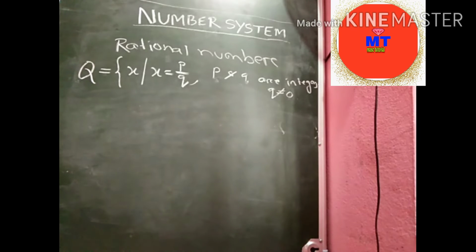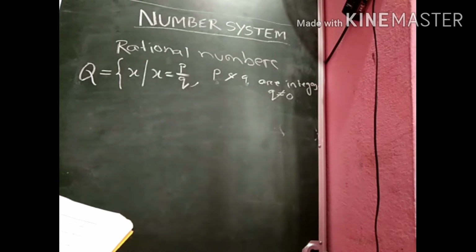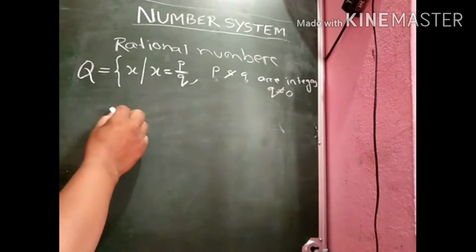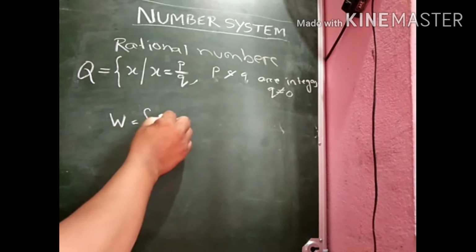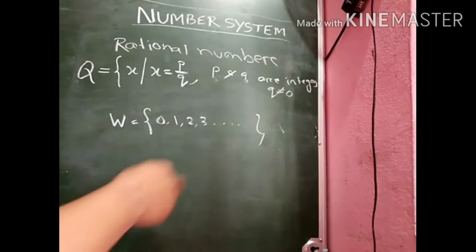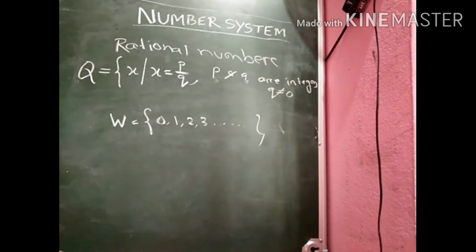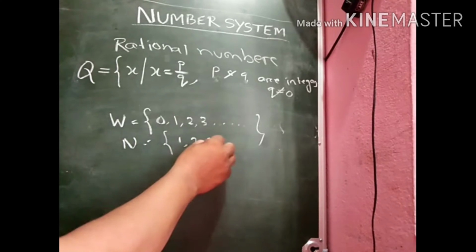Come to example 1 of your book. The question states: are the following statements true or false? Give reason for your answer. The first bit is given as: every whole number is a natural number. You can see the whole number set contains the elements 0, 1, 2, 3, 4 and so on, and you know that the natural numbers start from 1, 2, 3 and so on.